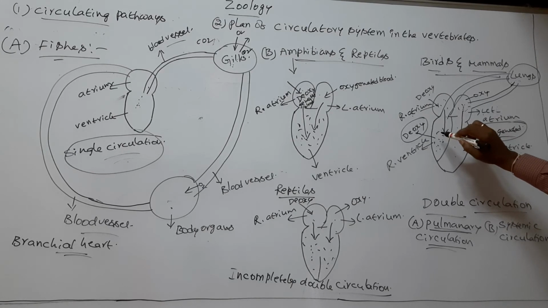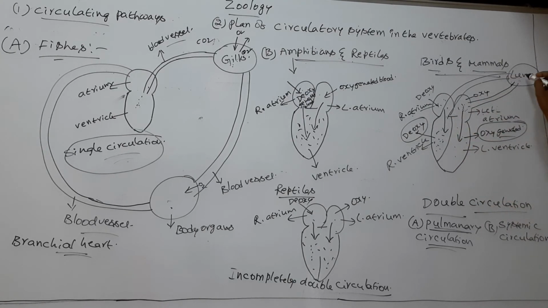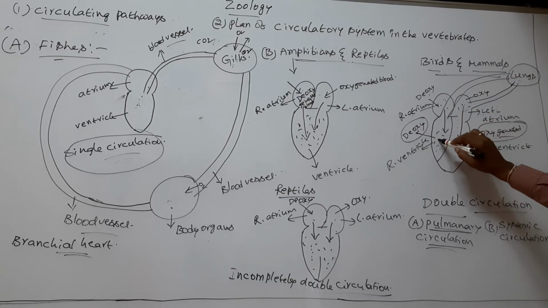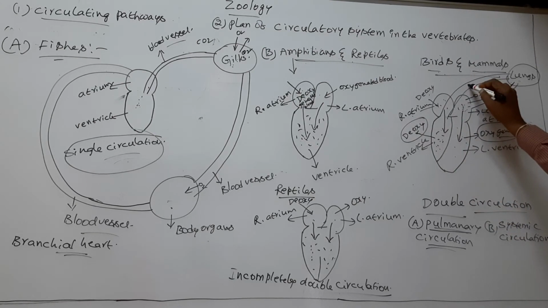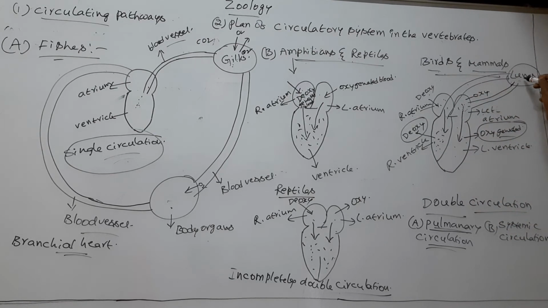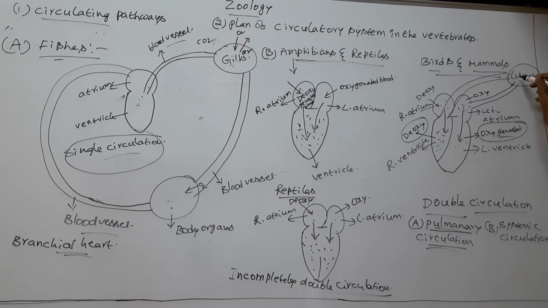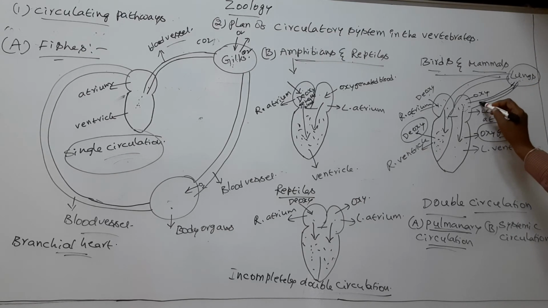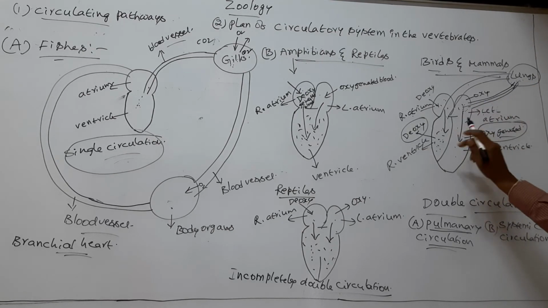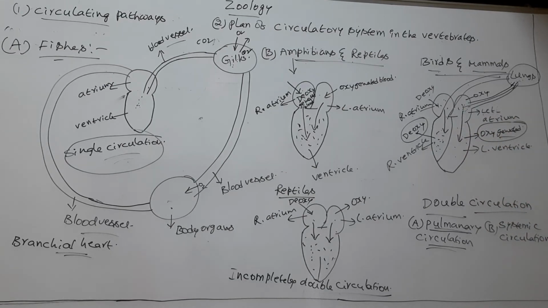Deoxygenated blood reaches the lungs from the right ventricle through the pulmonary artery. In the lungs, it transforms into oxygenated blood, which is released into the left atrium through the pulmonary vein. This circulation is called pulmonary circulation.